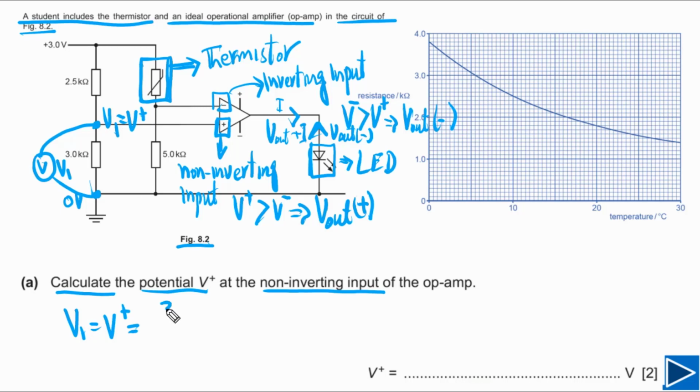V plus is equal to the resistance of this resistor divided by the total resistance of this branch. So we can say this is 3 ohms divided by 3 kilo ohms plus 2.5 kilo ohms. We don't need to write kilo because it will cancel. Then we multiply by the potential difference across these two resistors, which is 3 volts. If we simplify this, we get our final answer, the value of V plus, which is 1.6 volts.